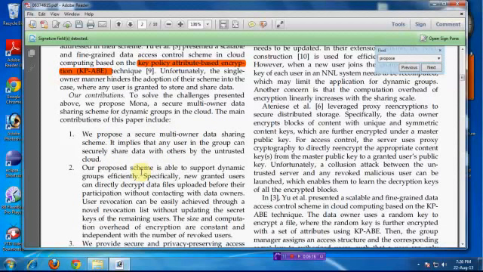Here we use a newly granted user. A user means staff members. For example, your development team can contain one project manager, and under the control of the project manager a number of project developers, that is programmers. That is called a user. Here the user can directly decrypt files uploaded before, without any contact with the data owners.